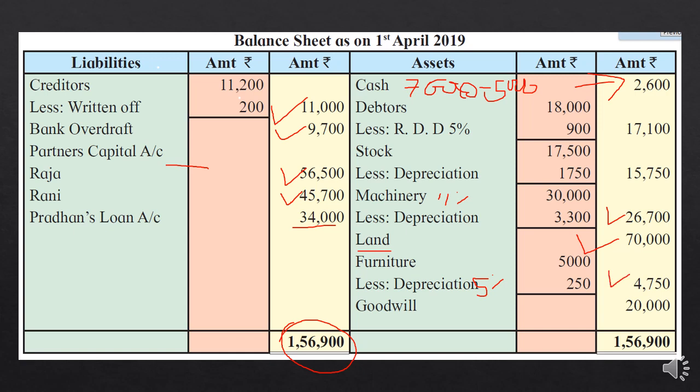Goodwill is raised, which means, students, it should be shown. Goodwill account debit to old partners' capital accounts. In the partners' capital accounts we already distributed the goodwill, but this goodwill will be reflected in the balance sheet, 20,000. And now if you take the total, you will get the same total, that is 1,56,900. So I hope you understood this problem, which was very easy. Any doubt, any query regarding this, you can ask me in tomorrow's meet session. Till then, thank you.